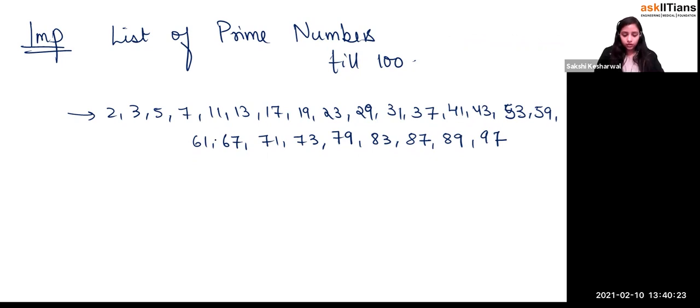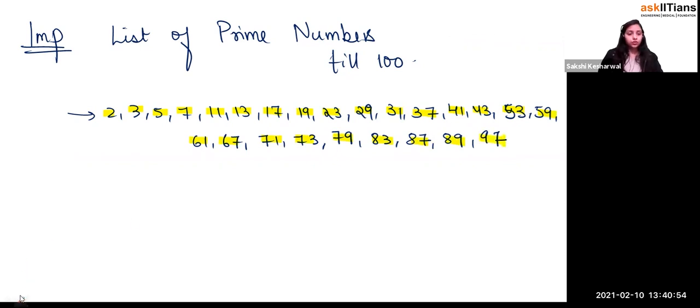Okay, so let's count it out. How many numbers are there? So it is 1, 2, 3, 4, 5, 6, 7, 8, 9, 10, 11, 12, 13, 14, 15, 16, 17, 18, 19, 20, 21, 22, 23, 24, 25.